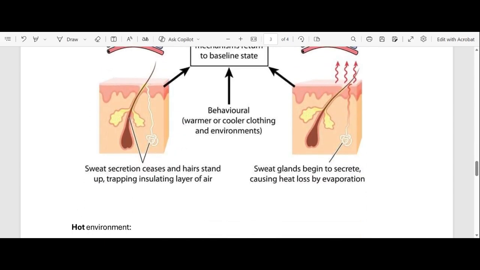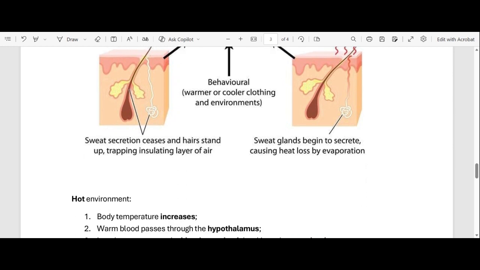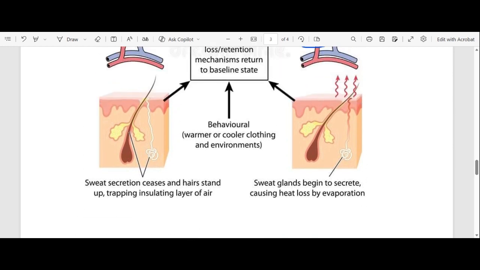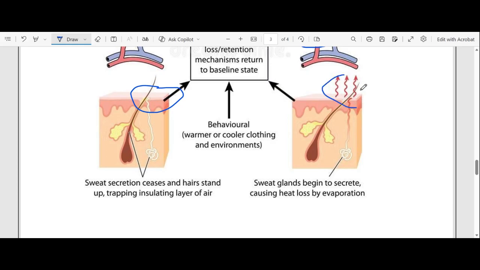Okay, so this is just a summary. Let me just summarize it again in terms of this diagram, right? As you can see here, no heat is lost whenever it's cold. But when it's hot, you can see that heat is lost through the surface of the skin, right?